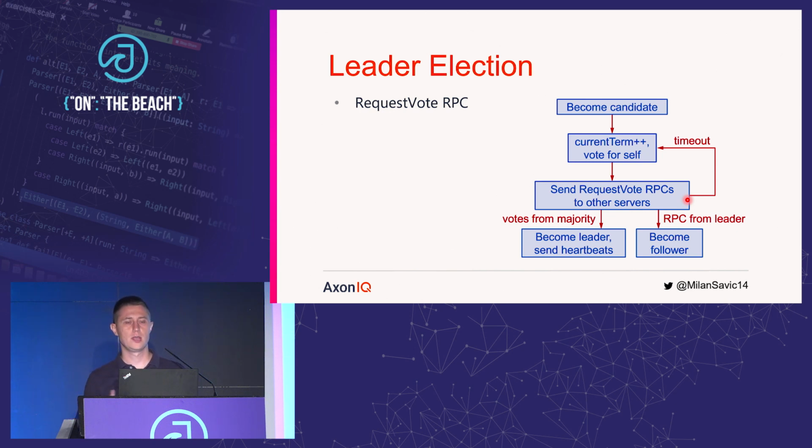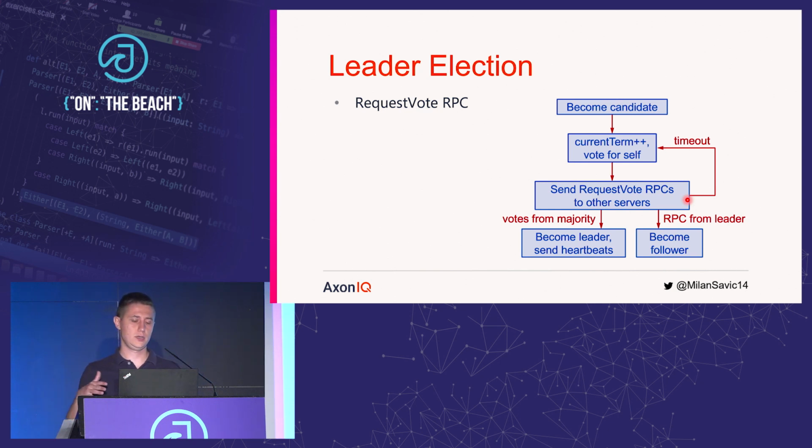Now you may think of what will prevent us from having several split vote situations in a row, which would make our cluster unavailable. Basically, theoretically, nothing, but there is a discussion in the paper which, if you're interested, you can read, and I would recommend reading it, stating that practically, if your random algorithm is good enough, having 2 or even 3 split vote situations in a row is practically impossible.